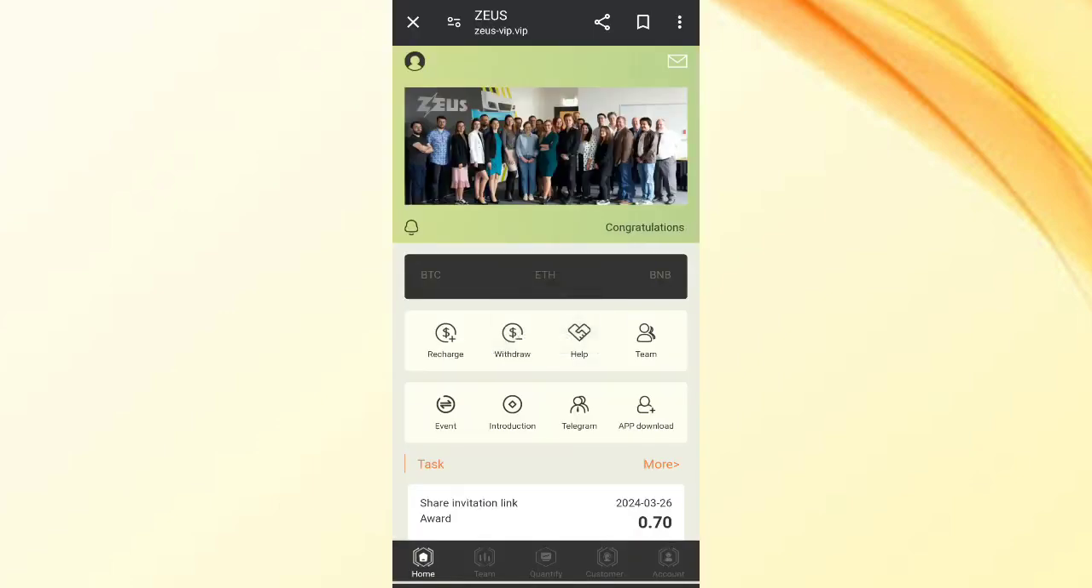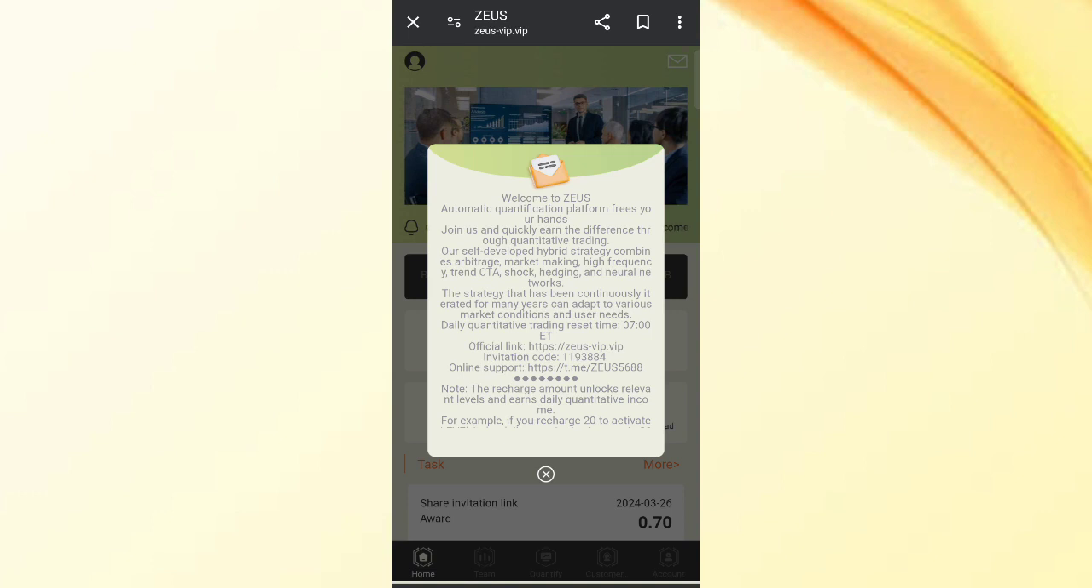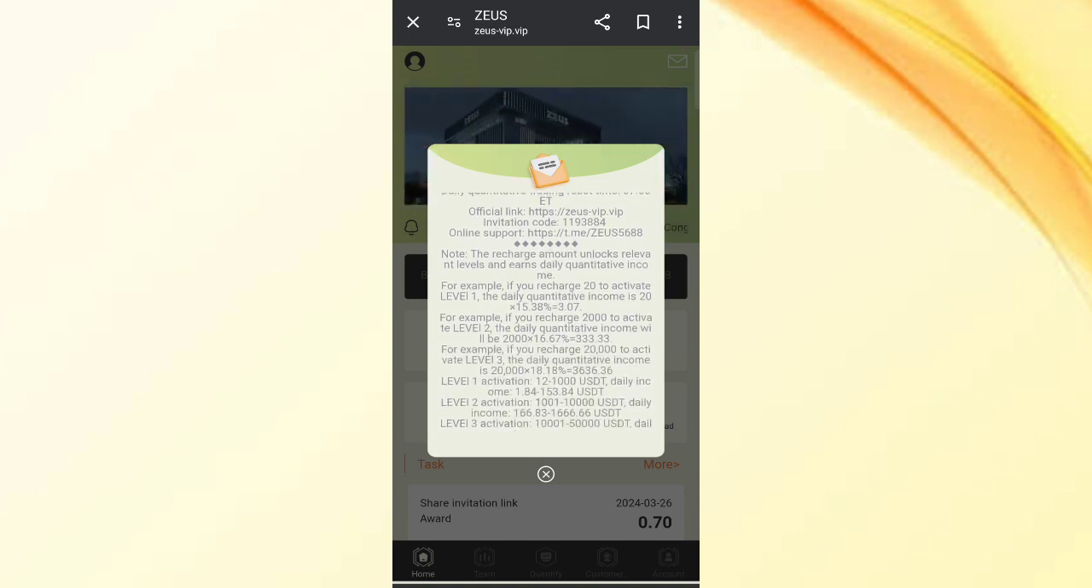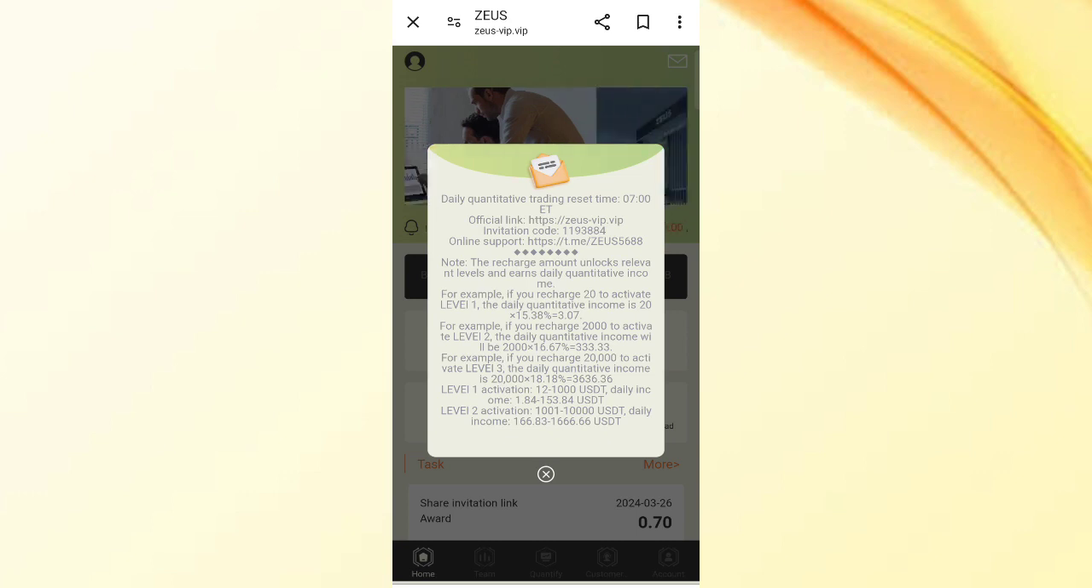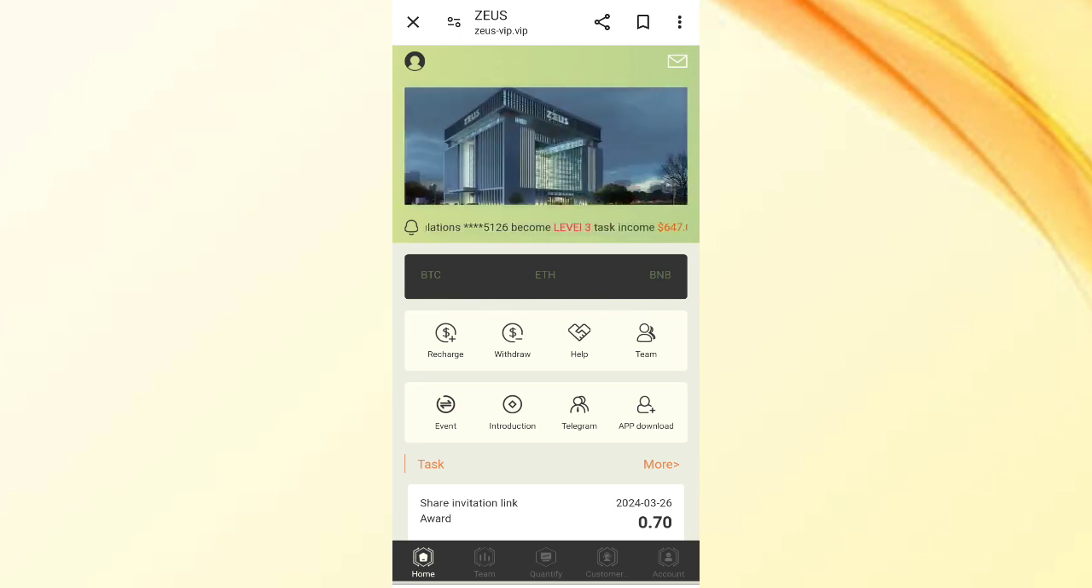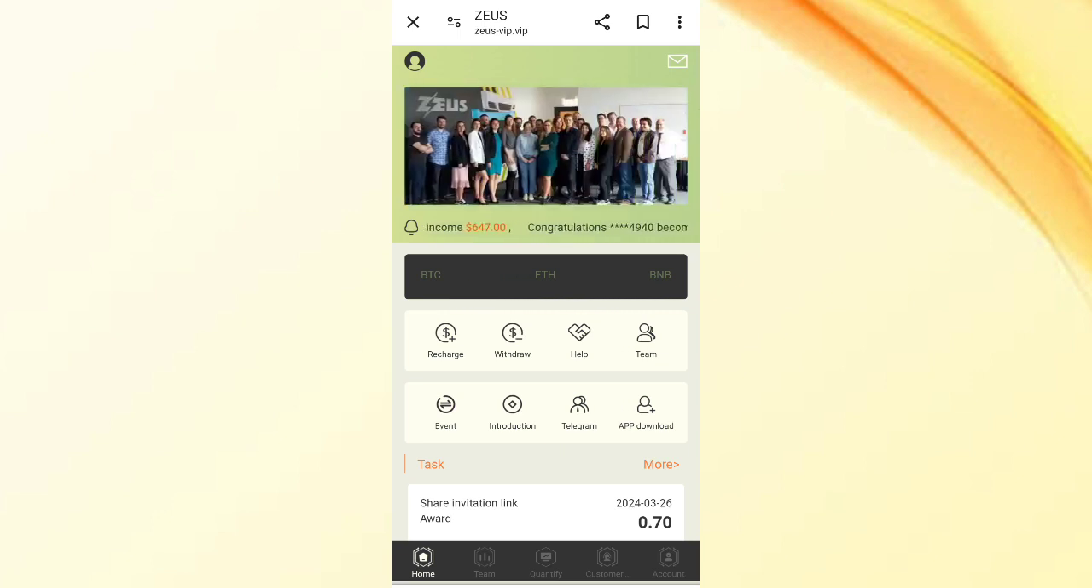After sign up, you're going to see this interface. On this page, you can see the latest announcements of the website and all the details about the company. You can see in the first VIP, if you recharge with 20 USDT, you can withdraw 15.33% daily. It means you can withdraw 3 USDT commission daily. It means on this site you can withdraw approximately 16% daily commission. Now click on close. Then you can see many options like recharge, withdrawals, help, team, events, introduction, telegram, app download.